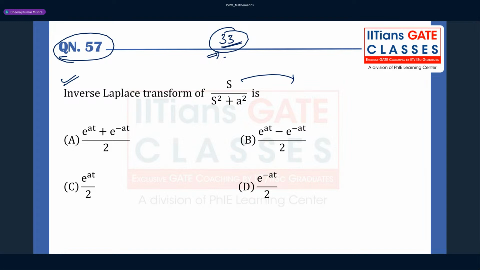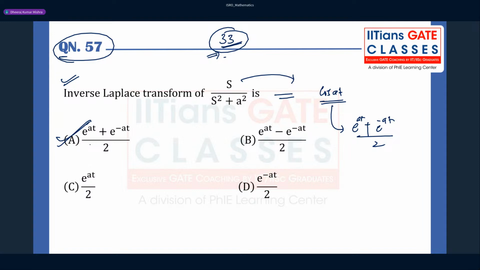Okay. So s by s square plus a square is nothing but what? The inverse Laplace transform is going to be cos at, right? And cos at can be written as e raised to power at plus e raised to power minus at, by 2. Okay, so the answer for this question is what, guys? Option A is going to be correct. Very good. Okay, you got the admit card as well.